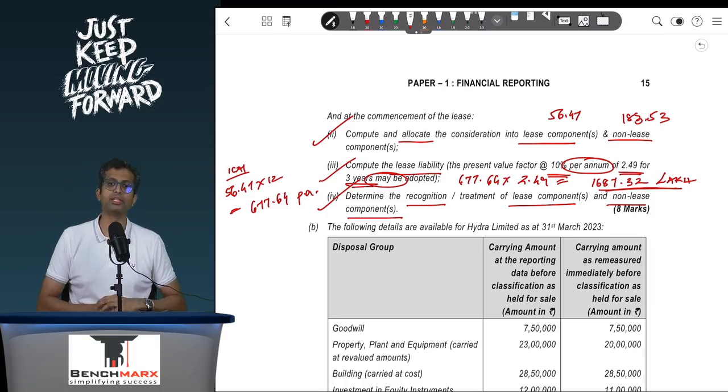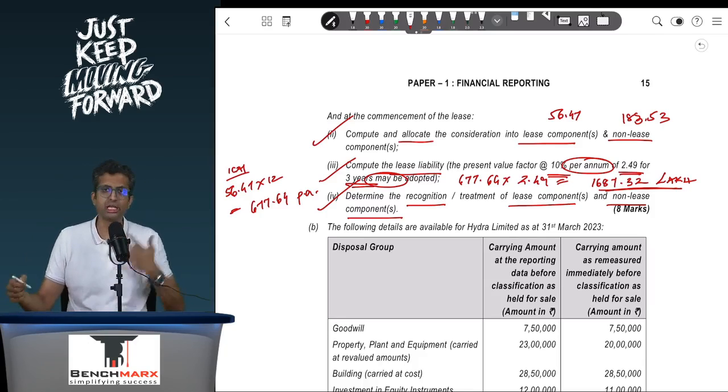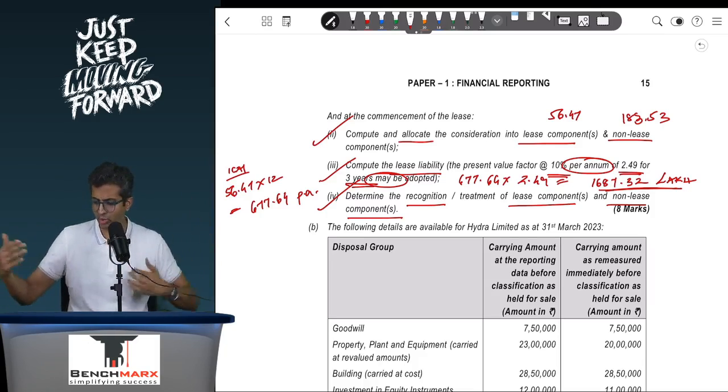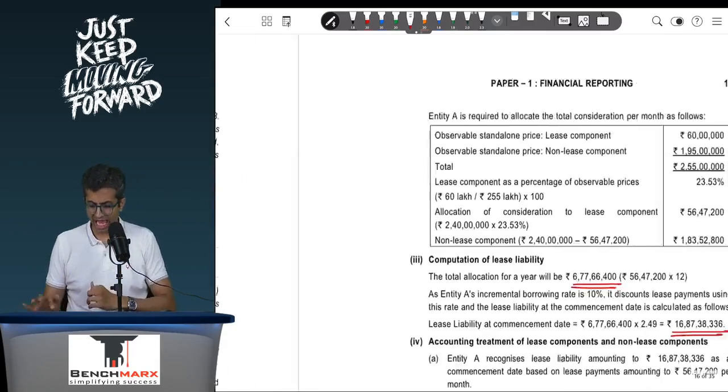1687.32, you will apply the amortization method. Your effective rate would be 10% per annum. Had you done monthly, that would have been 0.8333% per month, and in each month you would have shown a 56.47 payment. In this case, for each year you will show a 677.64 payment, and ultimately this will become 0. For the non-lease component, in each year approximately 183.53 will be shown as job work expenses. No specific standard applies. It is not a lease component, it is a non-lease component, and hence 183.53 will be taken to the profit and loss as job work charges.